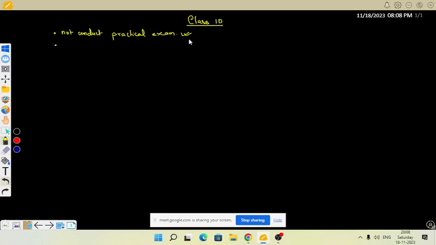So in class 10th, we have to focus on two things. One is the lab manual, and one is the project. I'll try to make it very brief and understandable so that it is done efficiently. So let us talk about the lab manual of physics first.